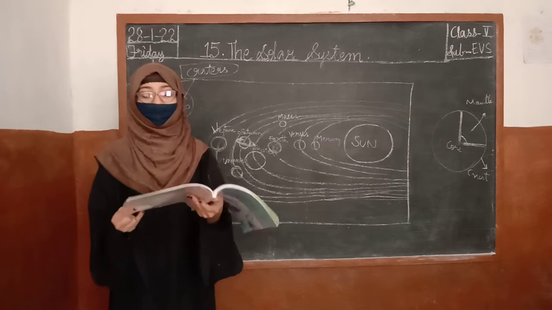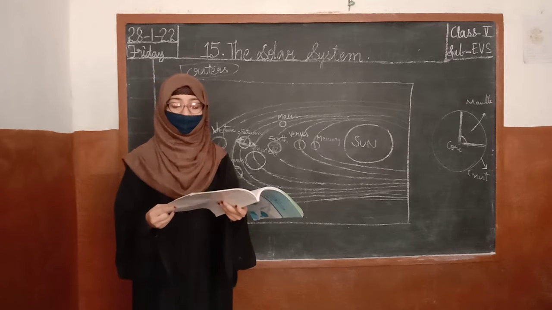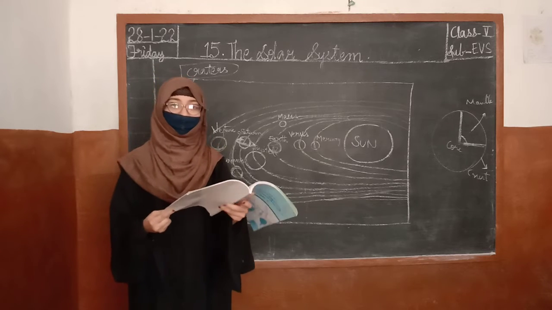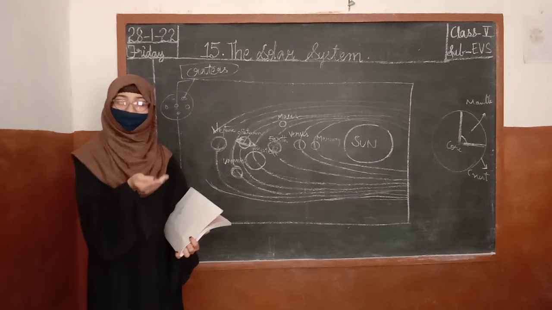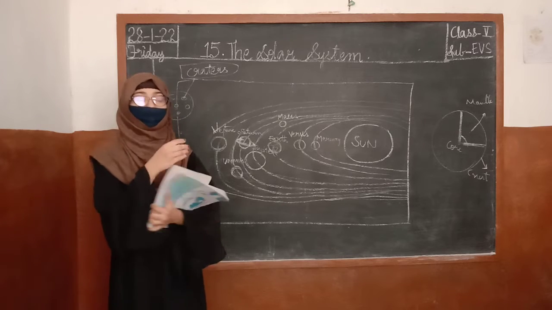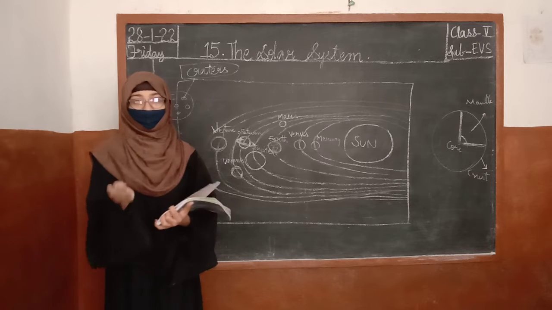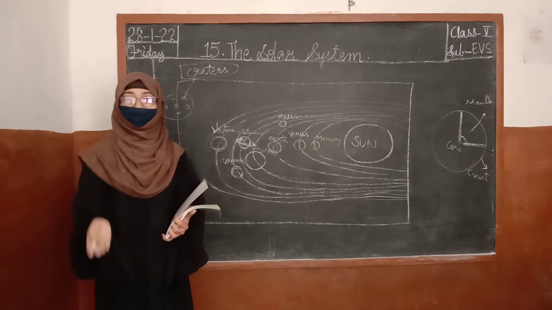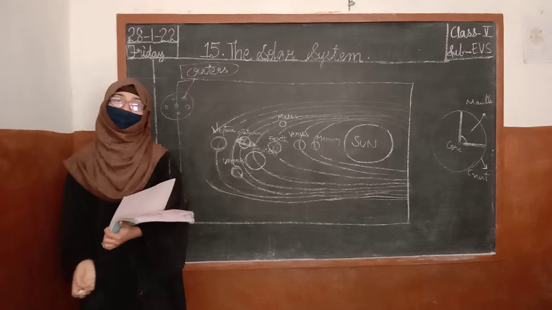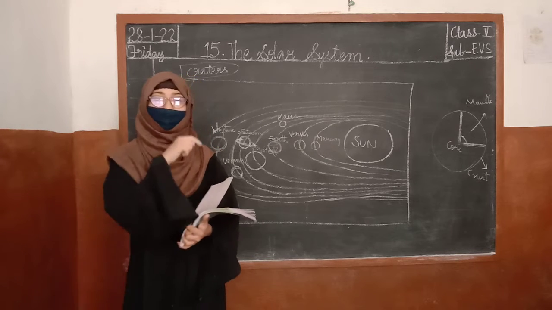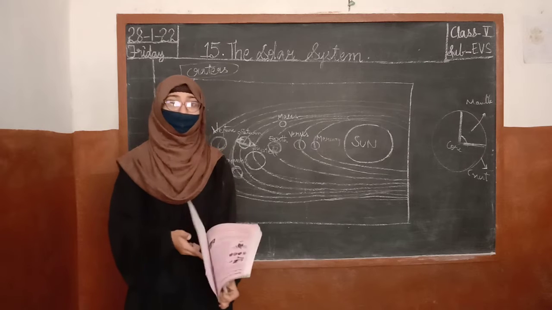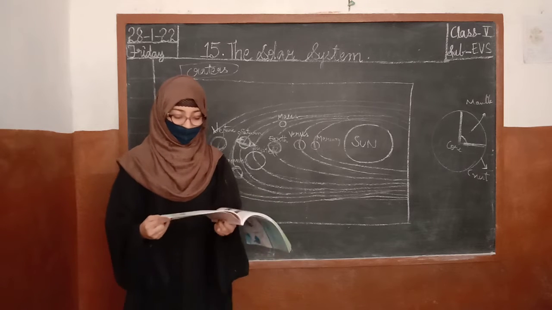On the moon, you would weigh only 1/6 of what you weigh on the earth. If your weight is 40, when you go to the satellite moon and stand there, your weight will become 1/6 of your weight. You calculate how much you will weigh if you go to the moon.